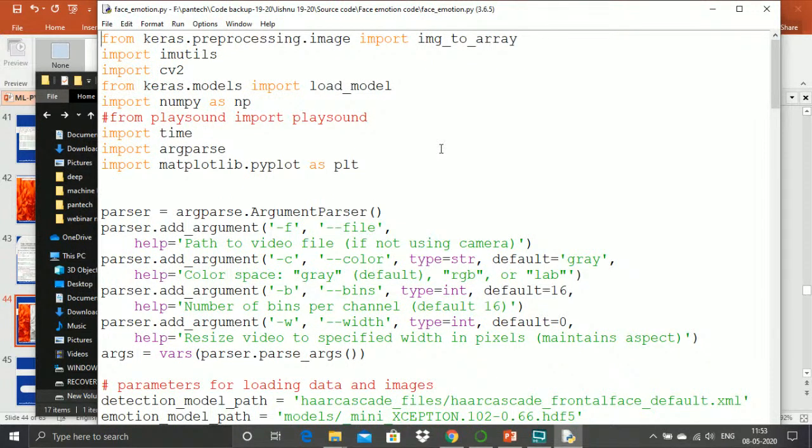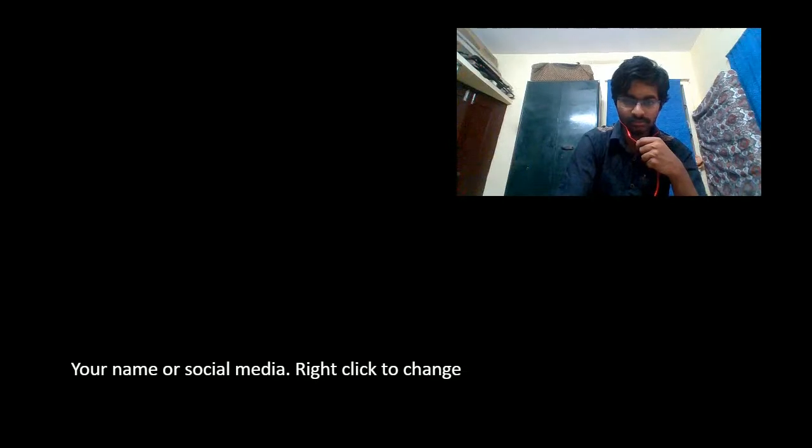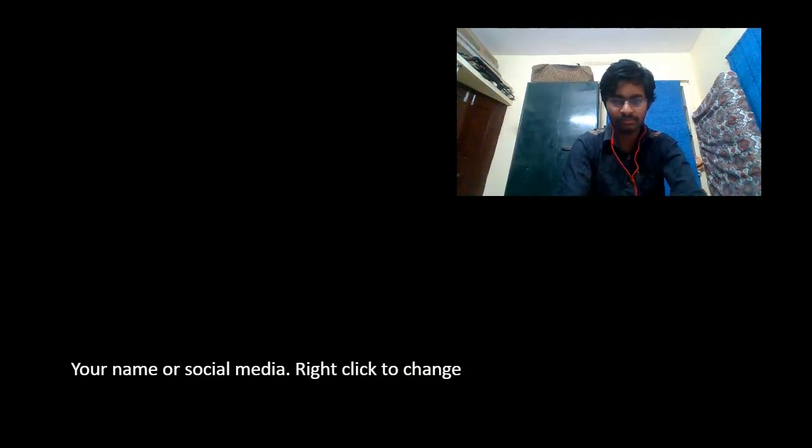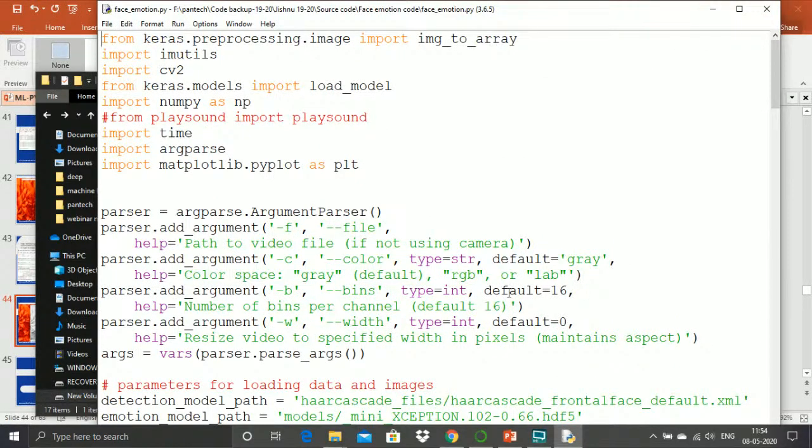Here I have used a Keras model, imutils for normalizing that frame, and NumPy for getting the arrays.